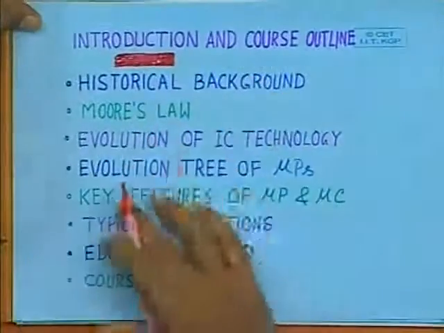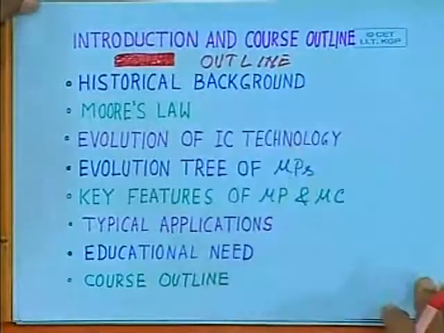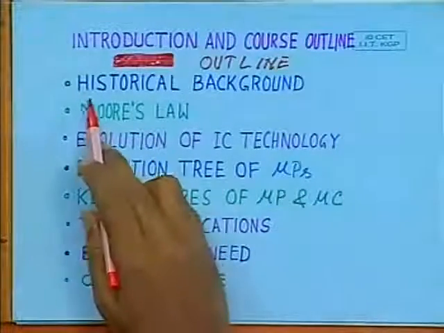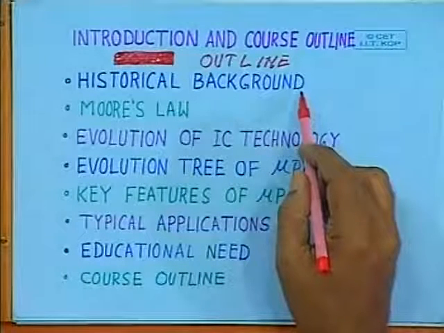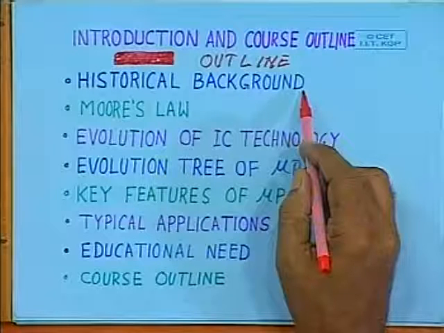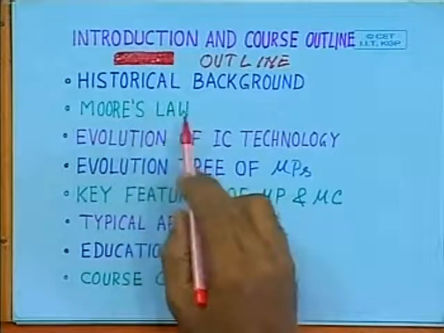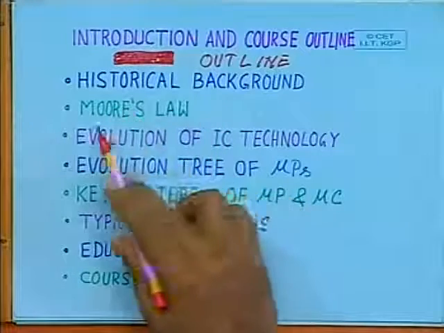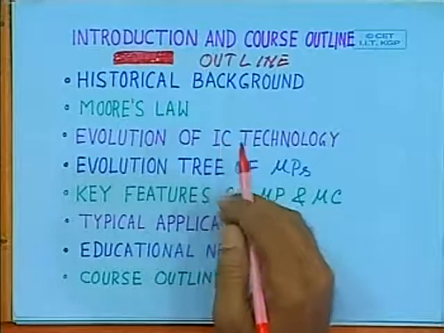So here is the outline of this lecture, on introduction and course outline. First, I shall give the historical background and discuss in a nutshell how the microprocessor and microcontrollers originated or came into existence. And as we shall see, Moore's law will come into the picture, and particularly the role of Moore's law in the development of microprocessor will be discussed.